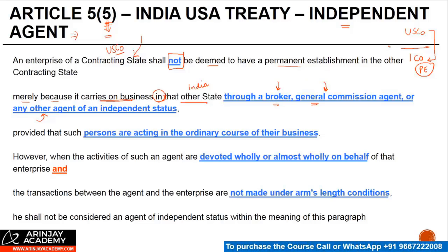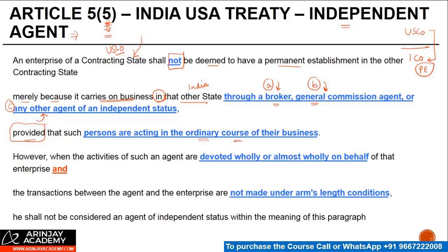So if they are independent, only then this is applicable. Right? So if this US company is acting in India either through a broker, a general commission agent, or any other agent of an independent status, it will not be deemed to have a PE just because it is operating through one of these agents. Provided, however, this is subject to the conditions that such person are acting in the ordinary course of their business.